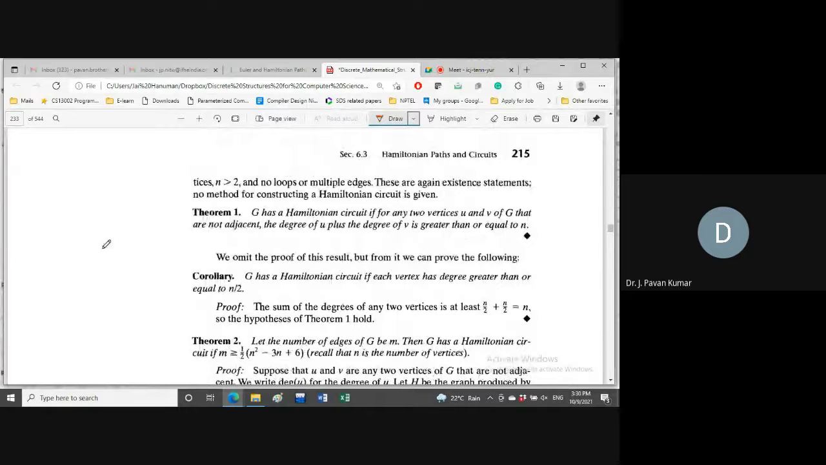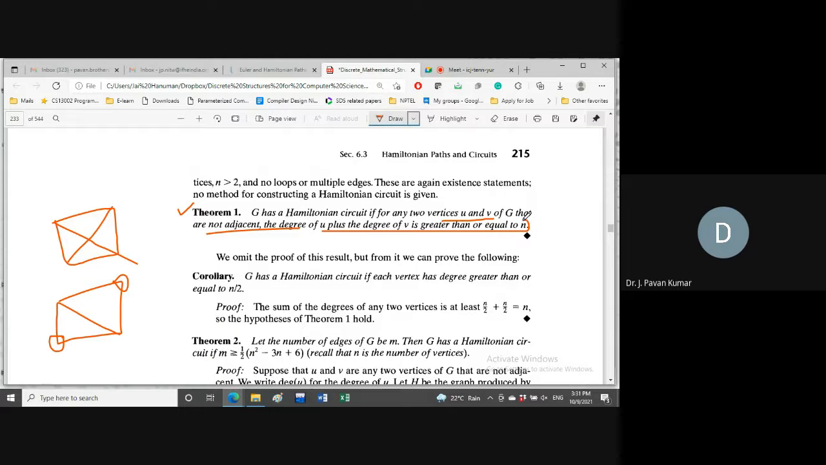One is, if there exists a Hamiltonian circuit in any simple graph like this, and you consider any two non-adjacent vertices, then the sum of the degrees of these two vertices will be greater than or equal to the number of vertices in that graph. That is this theorem: for any two non-adjacent vertices u and v, degree of u plus degree of v is greater than or equal to the number of vertices in that graph. This is the first theorem.